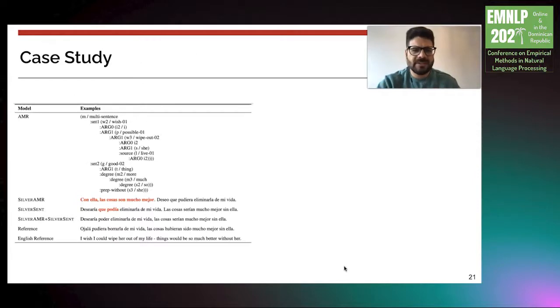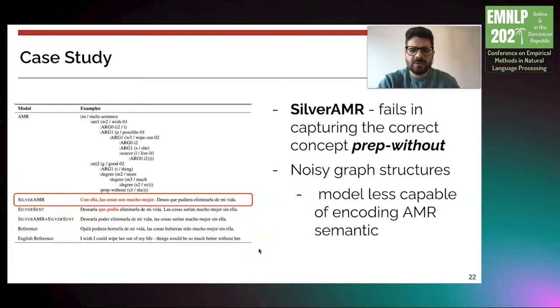sent. Here we present a case study where you have an AMR graph and a sentence generated in Spanish for different models. So note that silver AMR fails to capture the correct concept, and this is related to silver AMR being trained using noisy graph structures, and these noisy structures can lead to models less capable of encoding the AMR semantics.